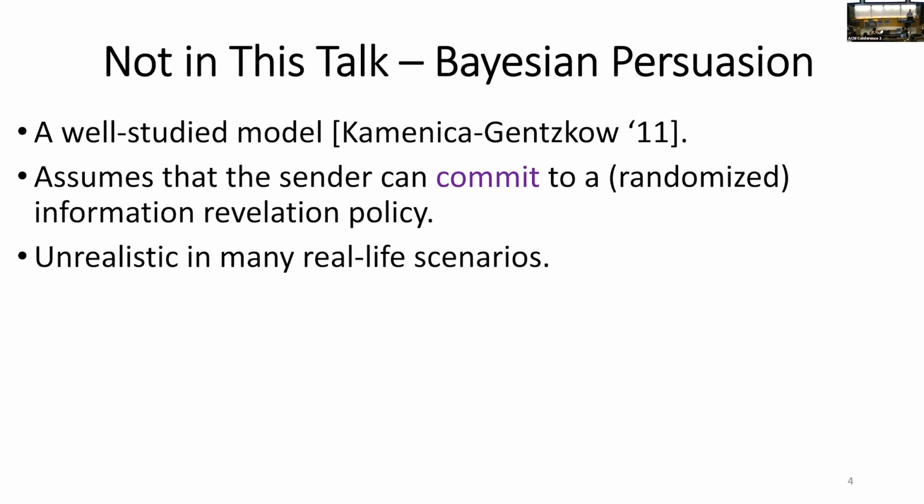There is a celebrated model on strategic revelation of information called Bayesian persuasion, which we're not going to talk about today. This model was introduced by Kamenica and Gentzkow in 2011, and it makes quite a strong assumption that the sender has commitment power, meaning that the sender can credibly commit to some randomized revelation policy of the information. But this assumption is unrealistic in some cases. For example, in social games such as Mafia, why should we believe that some player can credibly commit to an information revelation policy?